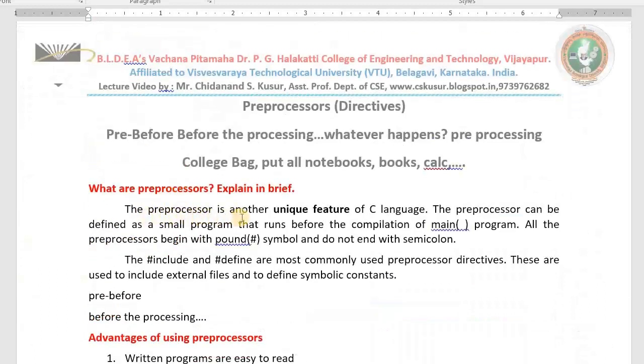The preprocessor is another unique characteristic or feature of C language. The preprocessor can be defined as a small program that runs before the compilation of the main program begins. All the preprocessors start with a pound or hash sign. This is what we call the pound symbol or hash symbol. All the preprocessors do not end with a semicolon.